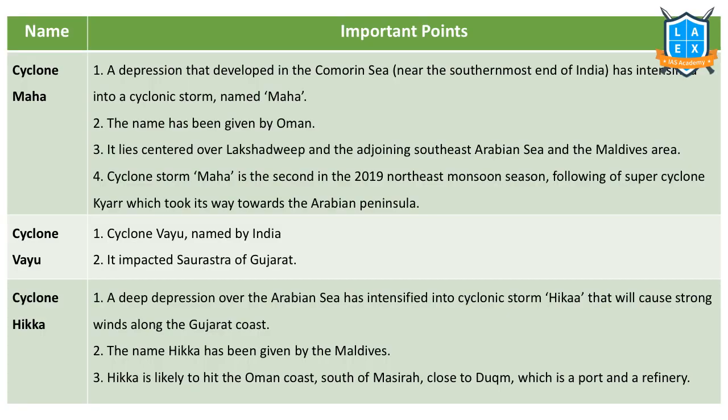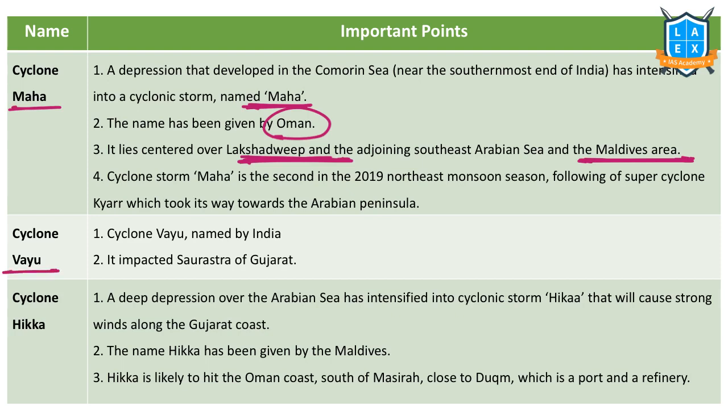The next important cyclone in the news is Cyclone Maha. Cyclone Maha is a depression that developed in the Arabian Sea, near the southernmost part of India. The name was given by Oman. It was centered over Lakshadweep and impacted Lakshadweep and other places. It impacted the Maldives and our Lakshadweep.